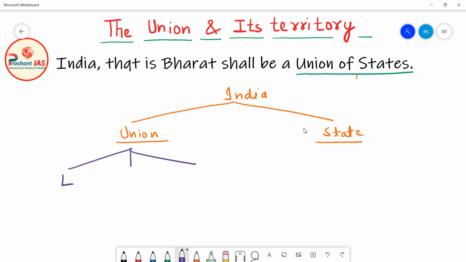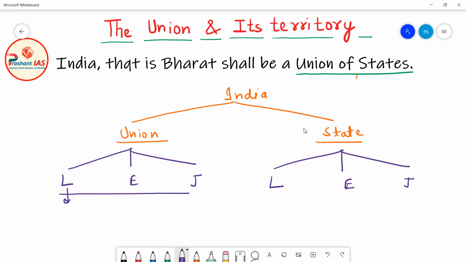Legislature, executive and judiciary. Now similar to the union, state government also has three organs: legislature, executive and judiciary. For example, the legislature of the union government is called Parliament. The executive of the union government is the council of ministers headed by the prime minister, and the judiciary is the Supreme Court. In a similar way, the state has its own separate machinery.